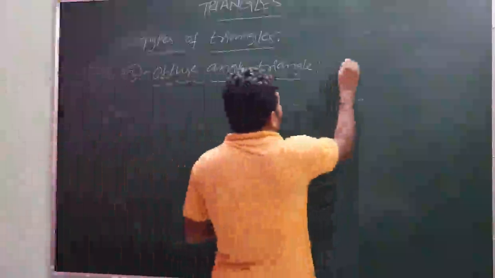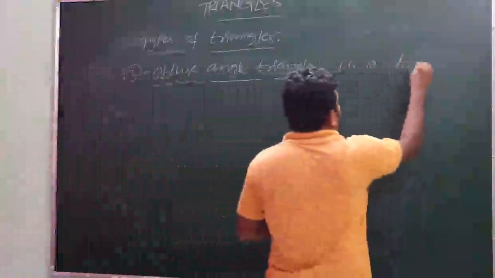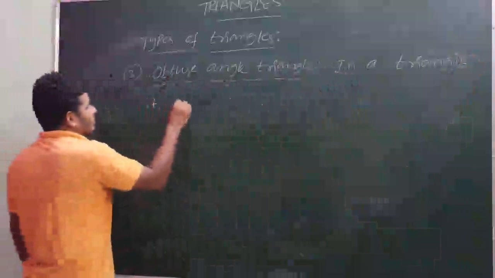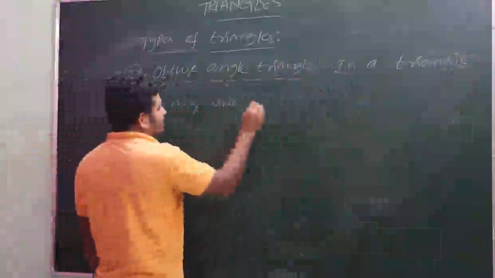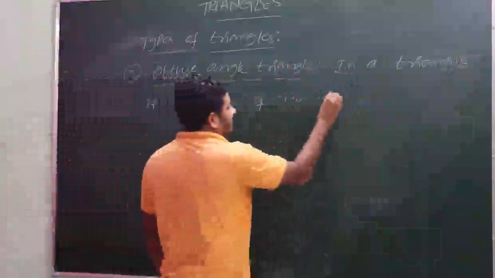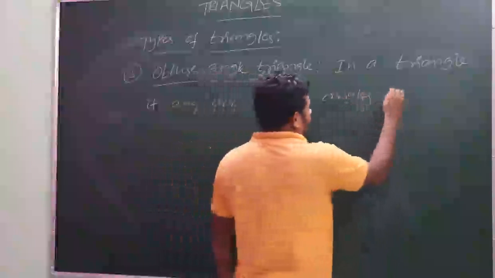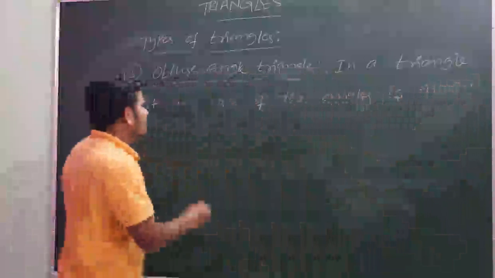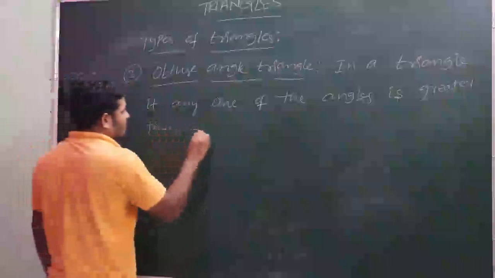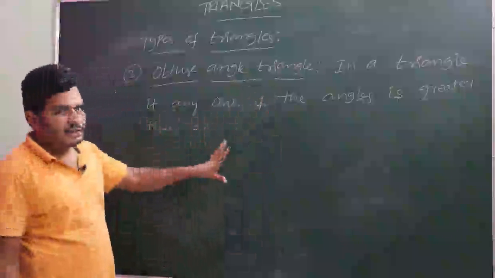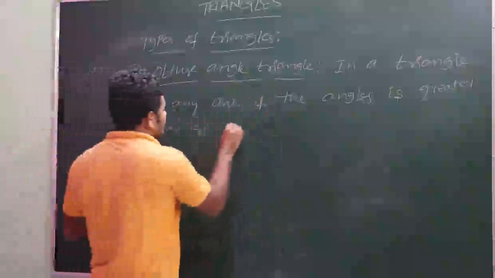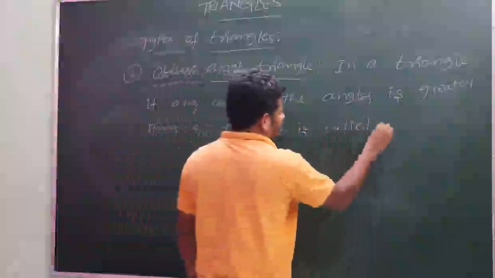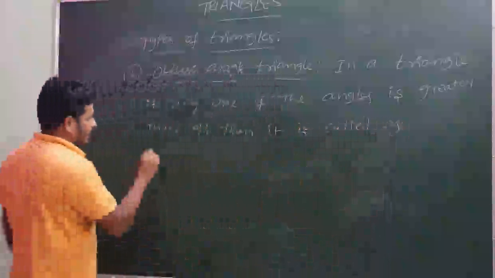So in a triangle, if any one of the angles is greater than 90 degrees, then it is called an obtuse angle triangle.